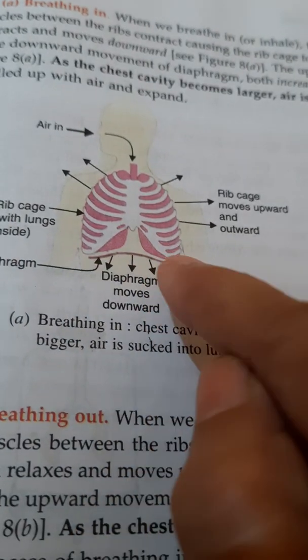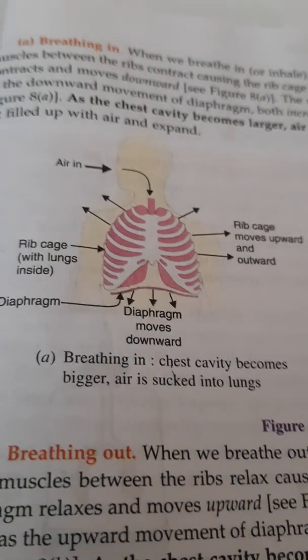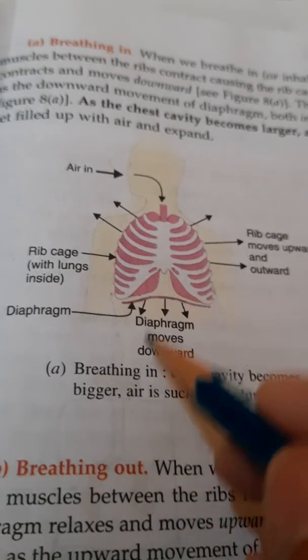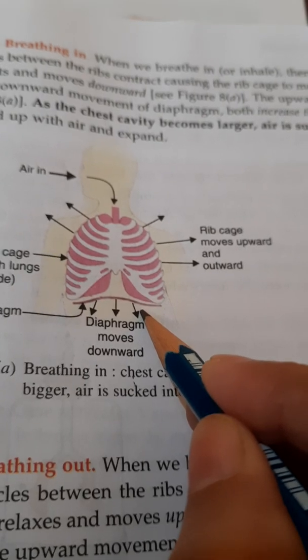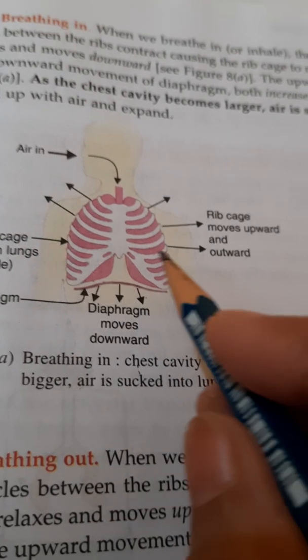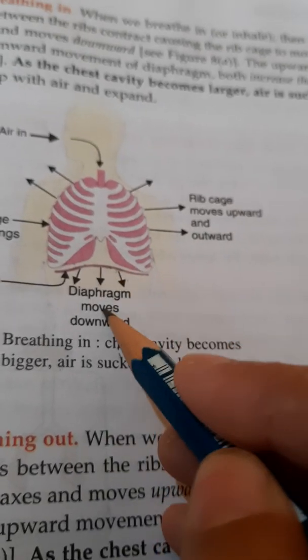This is the diaphragm. The diaphragm moves downwards during inhalation. Okay, breathing in, that means inhalation. So during inhalation, the ribs move up and the diaphragm moves down.